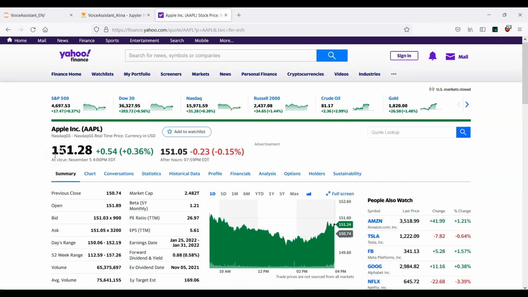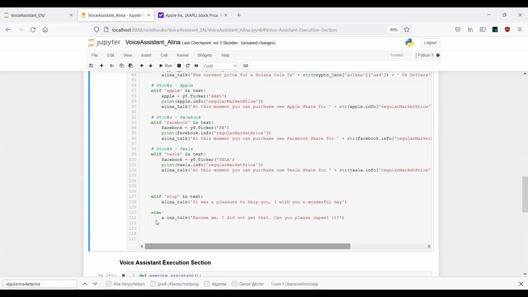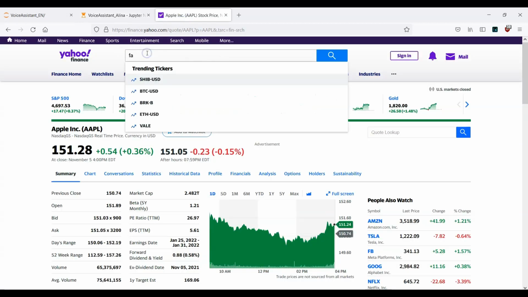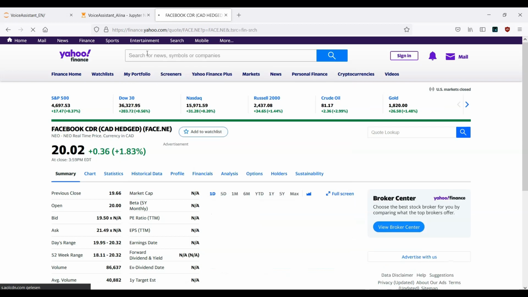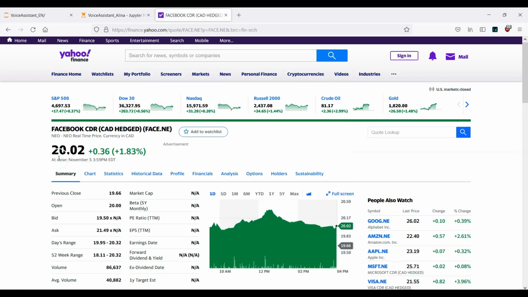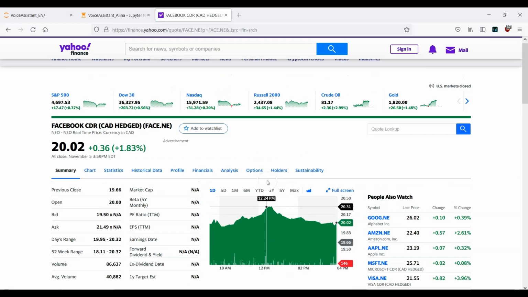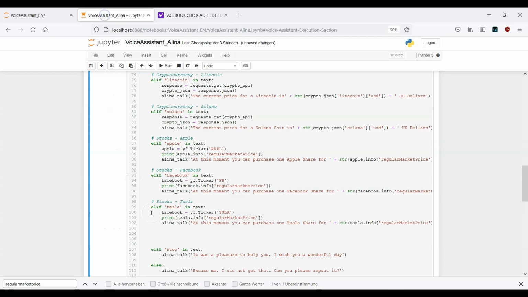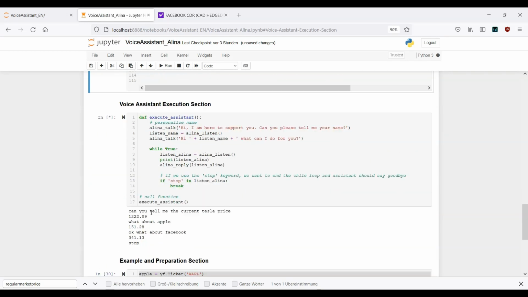At this moment you can purchase one Apple share for $151.28 US. Okay, what about Facebook? At this moment you can purchase one Facebook share for $341.13 US. Stop. It was a pleasure to help you. I wish you a wonderful day.